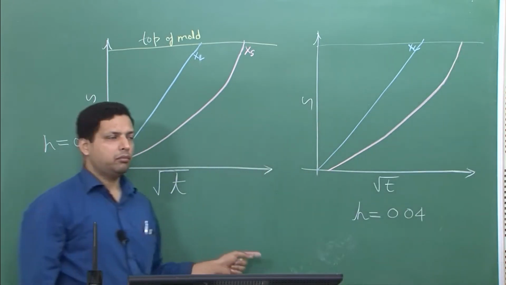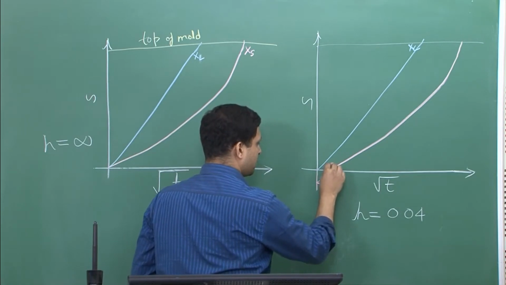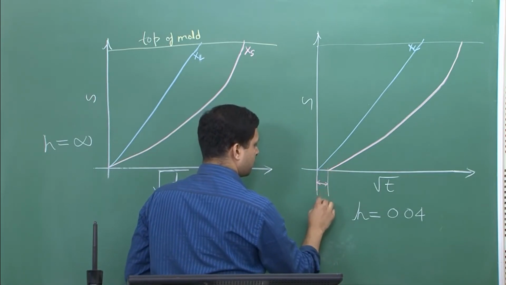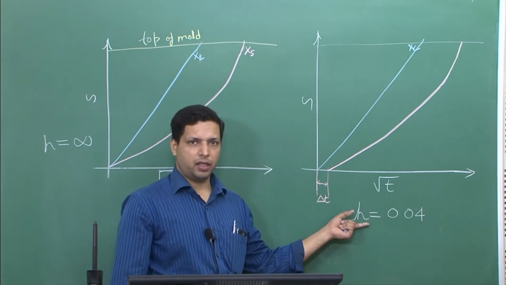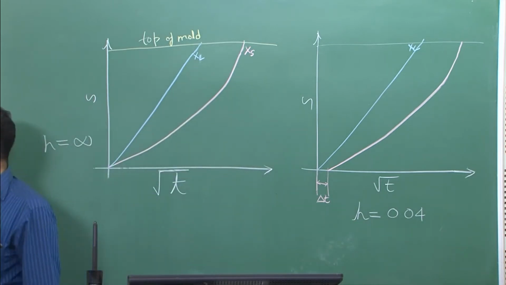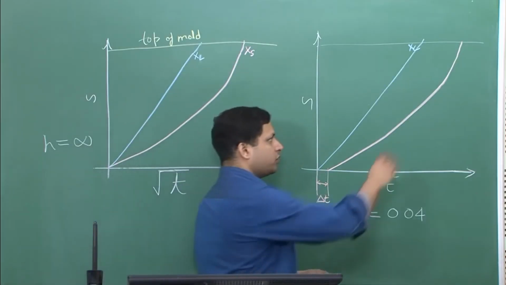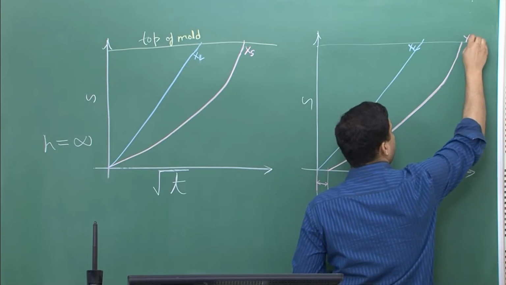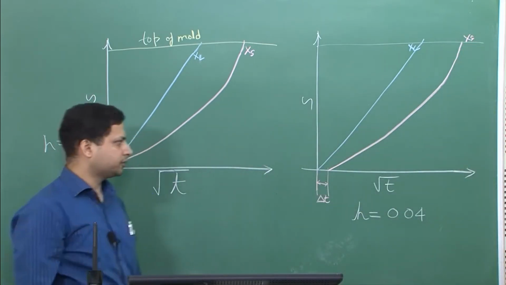The overall plot remains the same, but because of the presence of interface resistance between the solid and the mold, the XS, which is the solidus plot, gets shifted a little bit in time. It starts a little later.